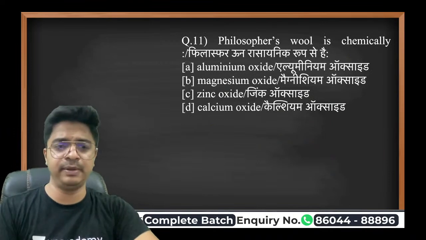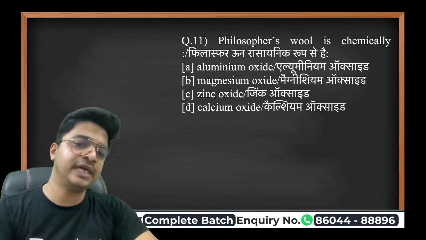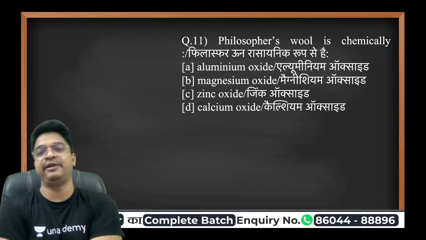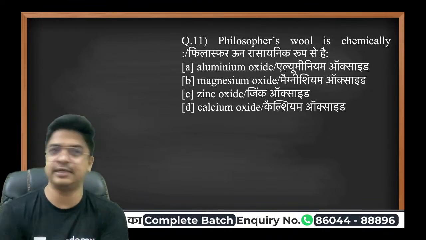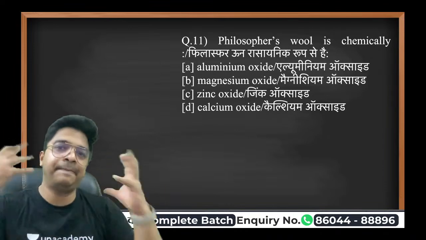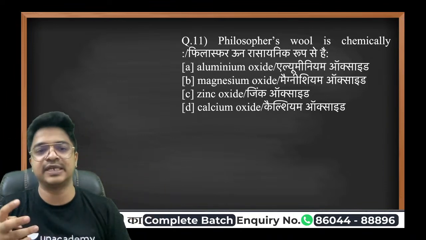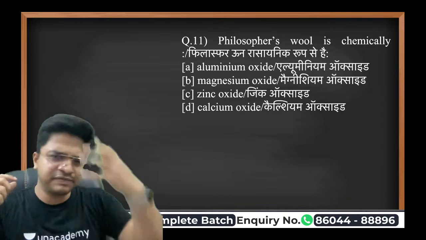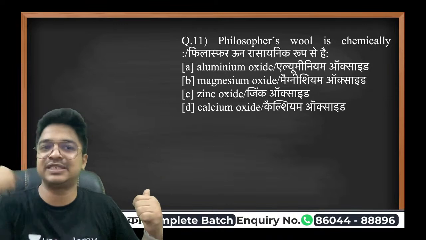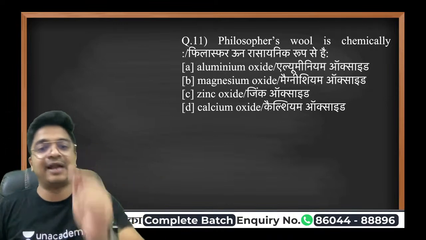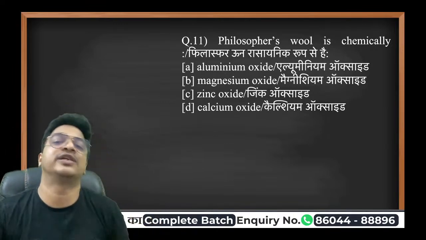Philosopher's wool is chemically, now we'll move pretty fast. Philosopher's wool is chemically what? It is actually zinc oxide. You see in what it is present. It is used to treat skin diseases. It's a white colored powder that most of the time sunscreens have. Whenever you apply a sunscreen, a whitish powdery substance gets left on your face. That is actually the zinc oxide.